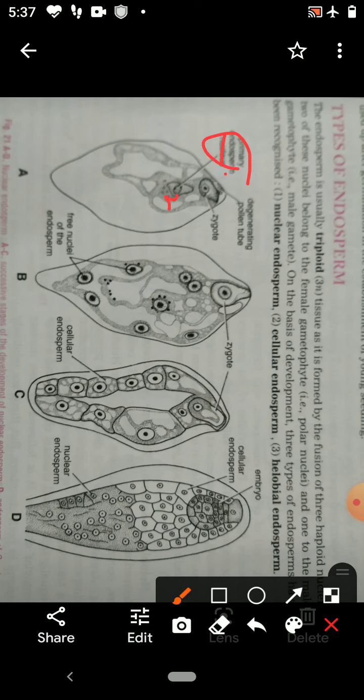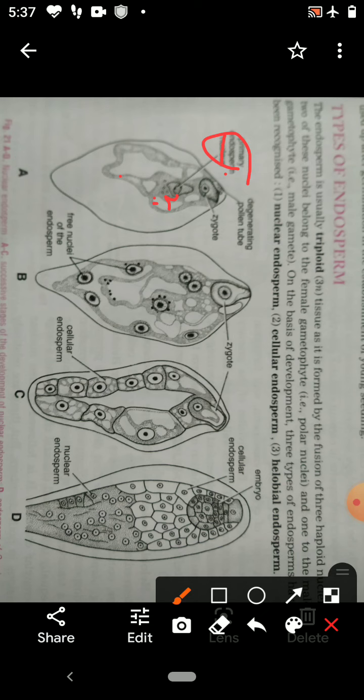This primary endosperm nucleus undergoes a series of divisions and ultimately forms endosperm. Endosperm is highly nutritive. It will provide nourishment to the developing embryo.